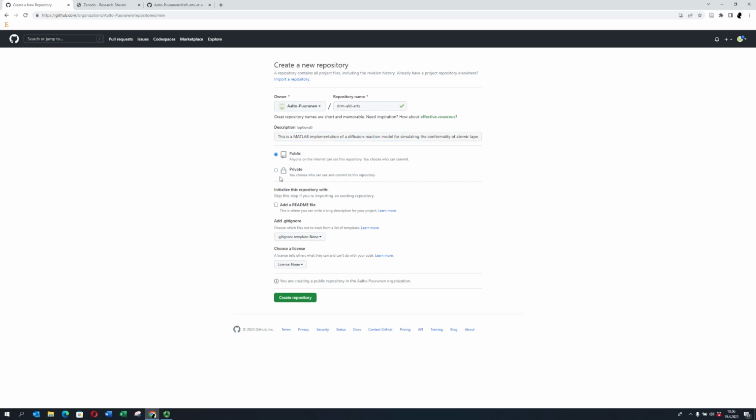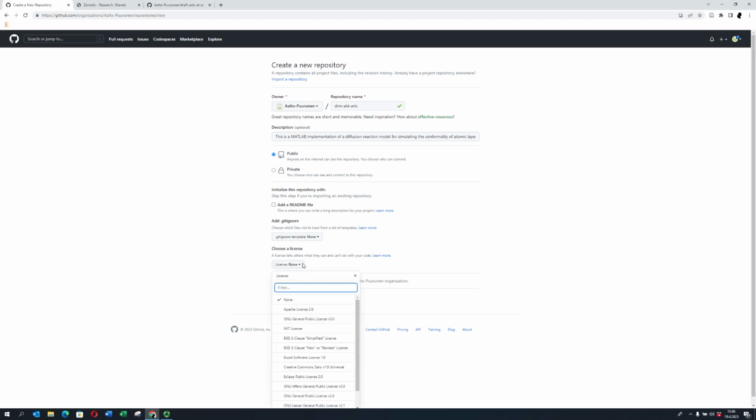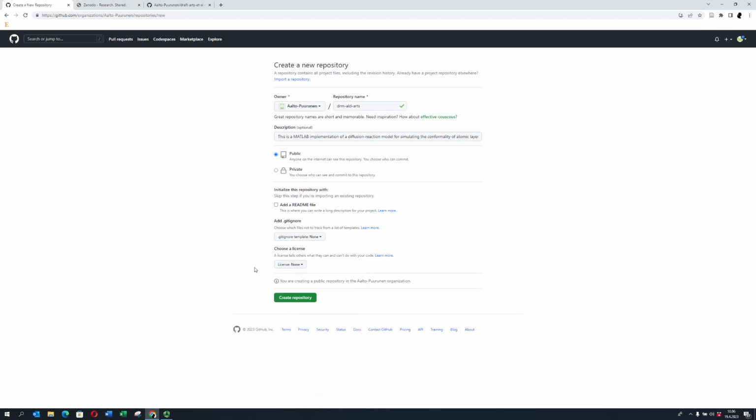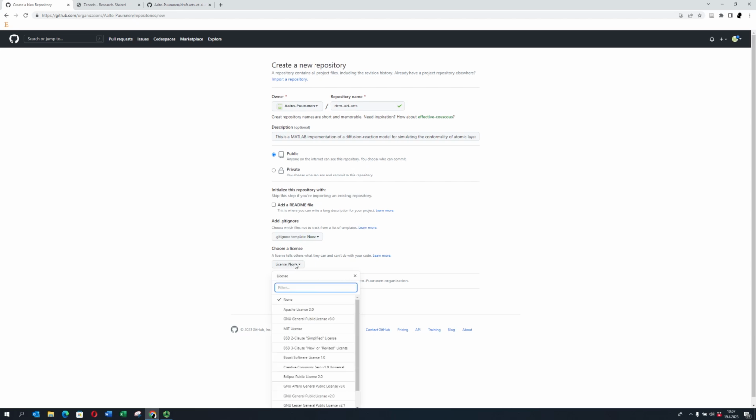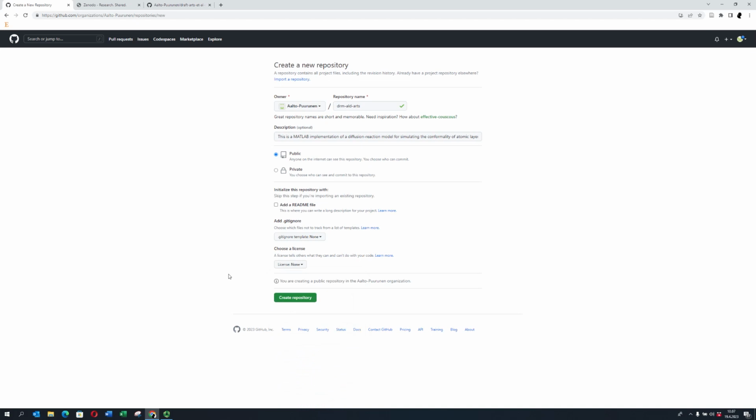And don't add a README file because we've already created one. And we don't need a gitignore. And the license we don't need to choose because it will detect it when we put it there, because we are going to copy the other one here. We will copy almost everything from the other one. If I would choose, it would be the MIT license, because that's what we have been agreeing on with Karsten. So now am I just going to click create repository? Yes.